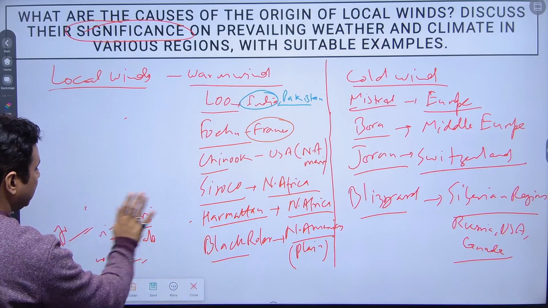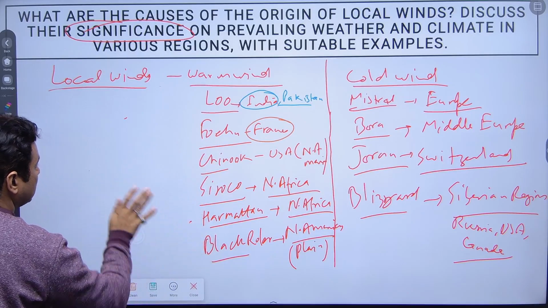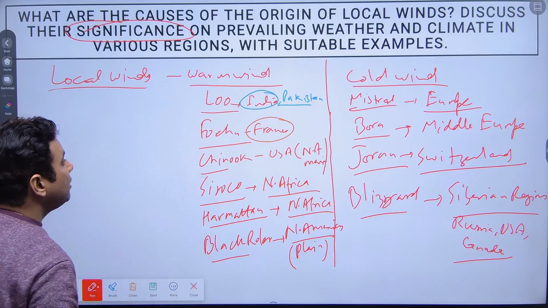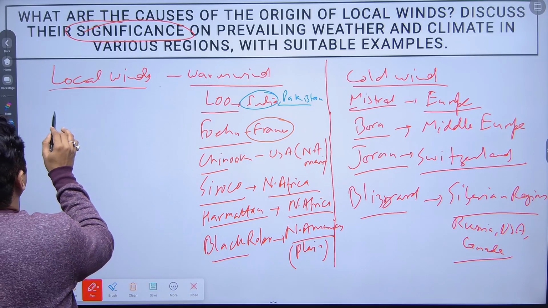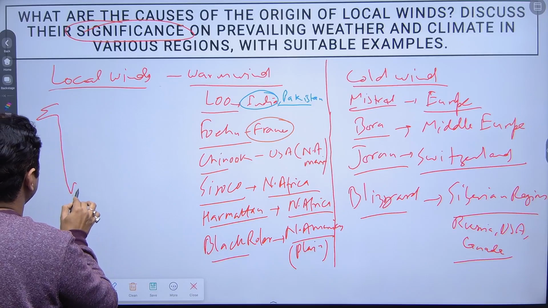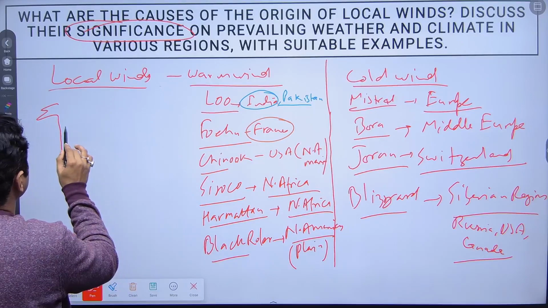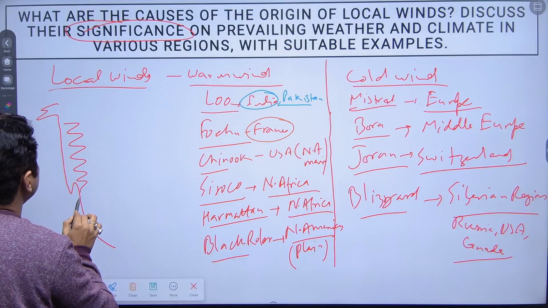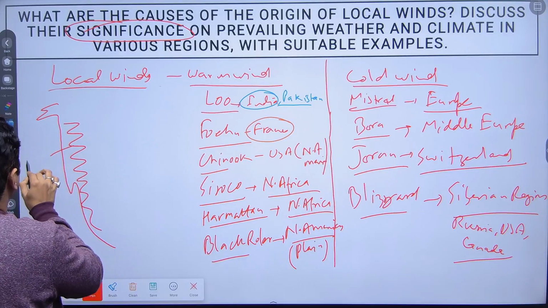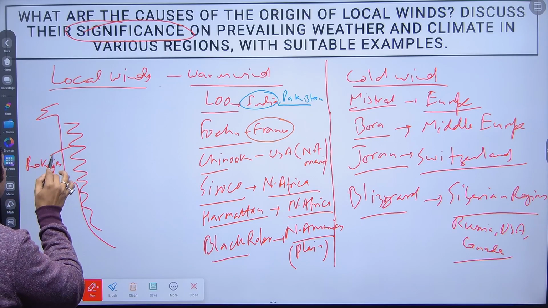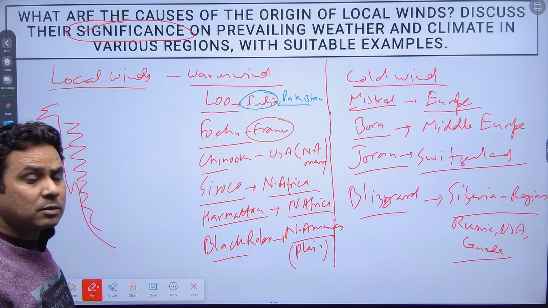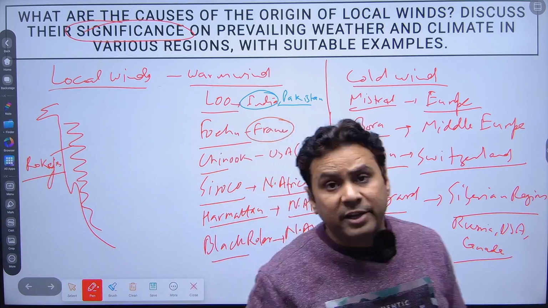There is a case study about the Chinook, how the Chinook is good or bad for the USA, especially North America. If you see this particular region, it is known as the Rockies, the Rockies mountain range.